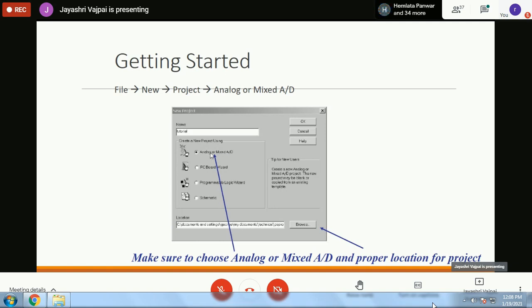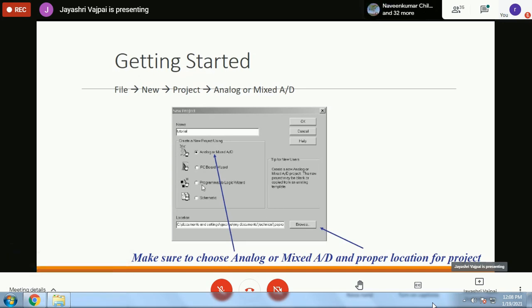So the design, analog or mixed design, is the type where we can select the project type. And then you also have PC board wizard. I have told you that right up to the creation of the printed circuit board, it can go. So PC board wizard is there.